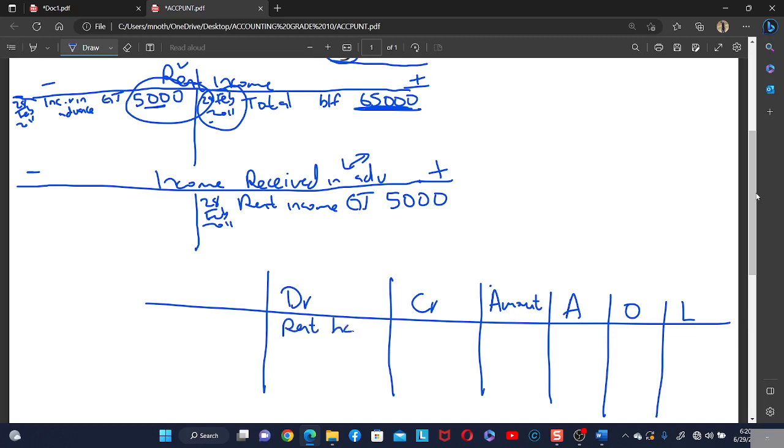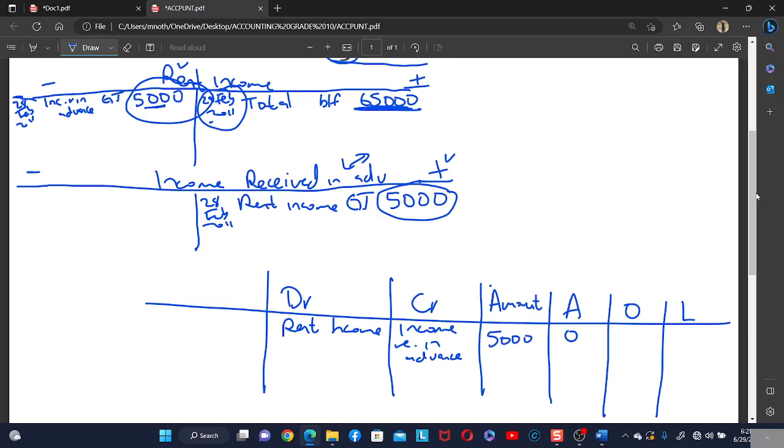The account credited is the liability account. The liability account is credited with 5,000. So we have income received in advance, or sometimes it is called deferred income. How much is it? 5,000 rand. There is no asset here, so it's 0.